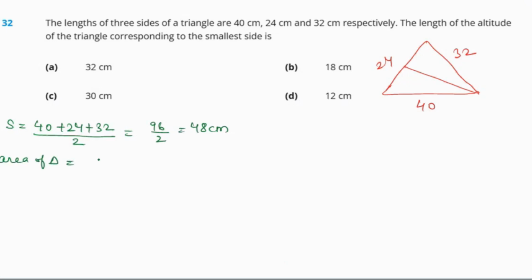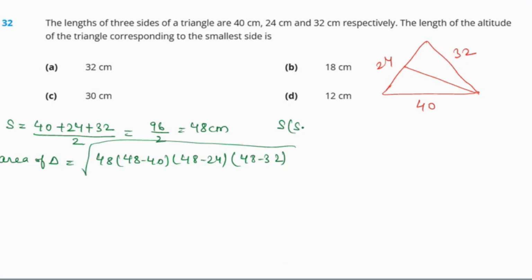So that will be the square root of 48 times (48 minus 40), (48 minus 24), (48 minus 32). I'm just writing the formula: s(s minus a)(s minus b)(s minus c).